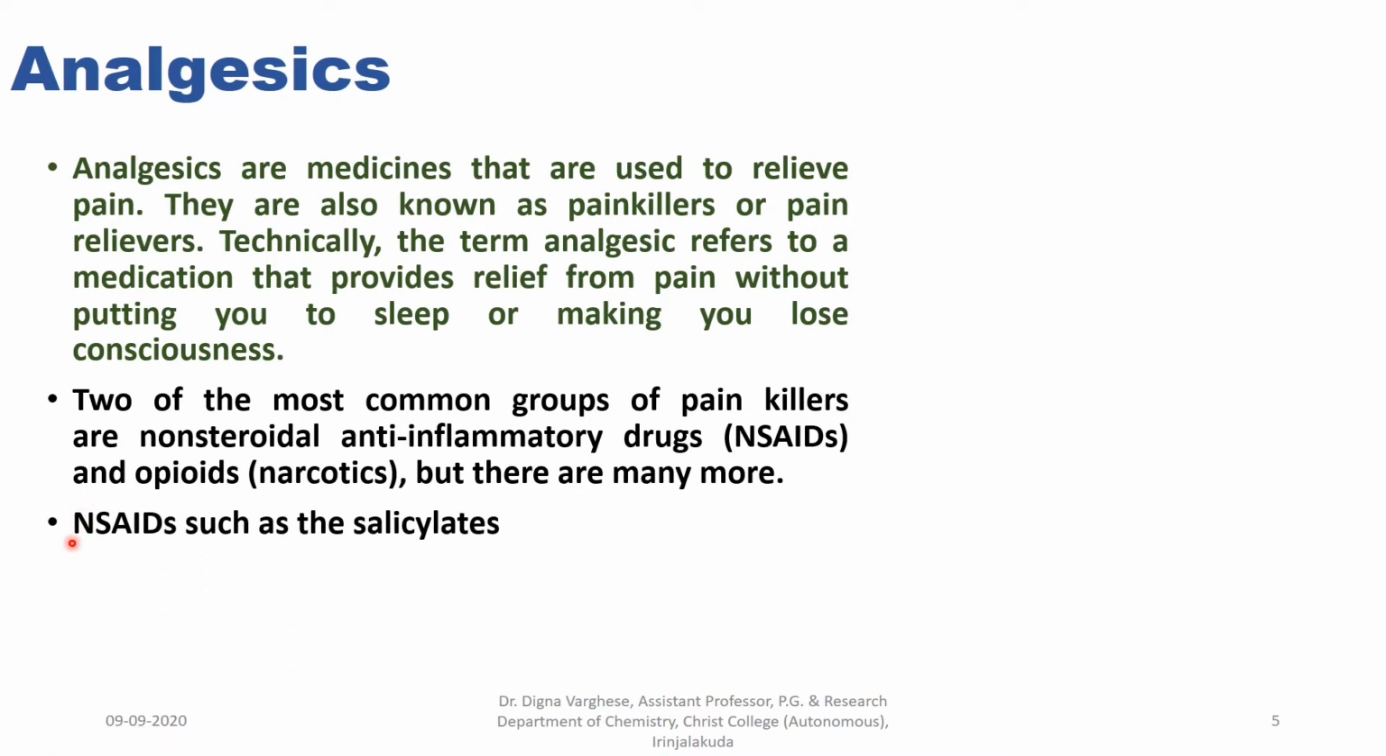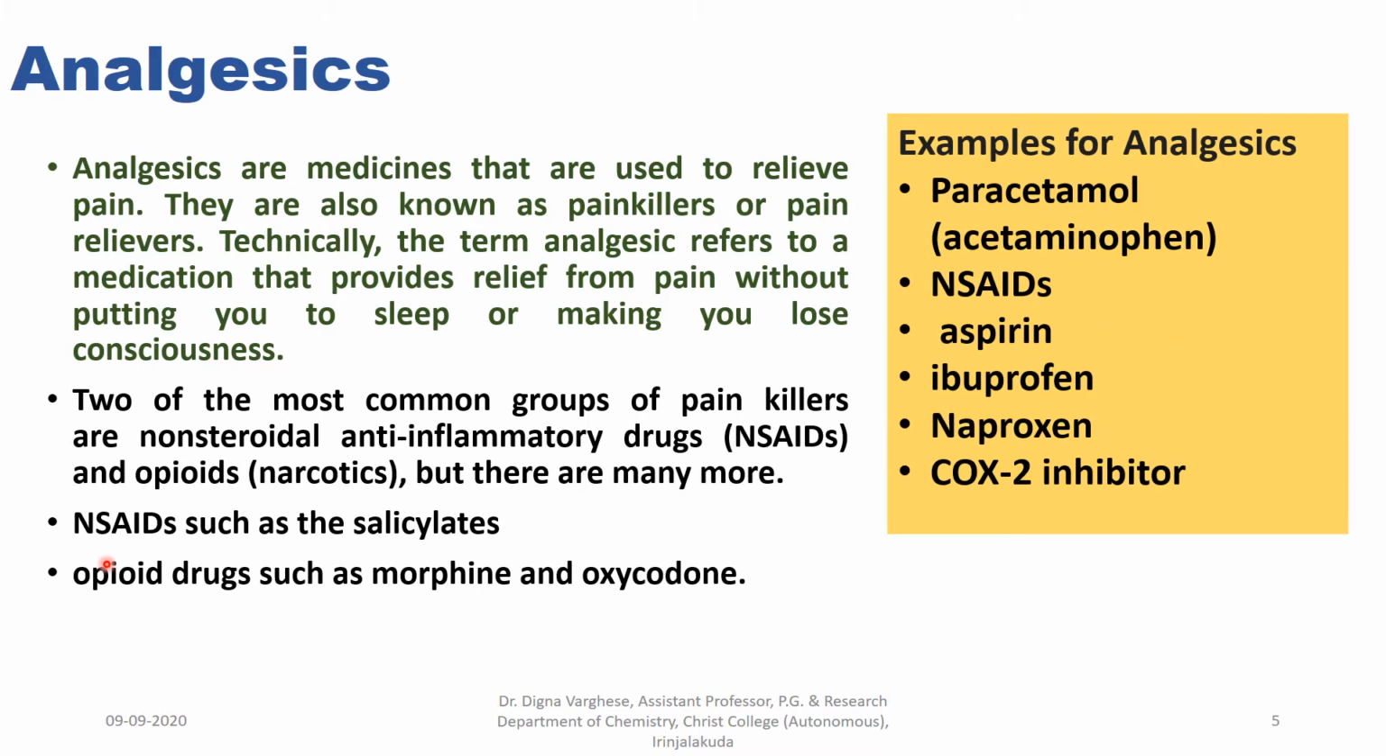NSAIDs such as salicylates, opioid drugs such as morphine and oxycodone. Examples for analgesics, that is paracetamol, which is also known as acetaminophen, NSAIDs, then aspirin, ibuprofen, naproxen, COX-2 inhibitor. These are examples for analgesics.